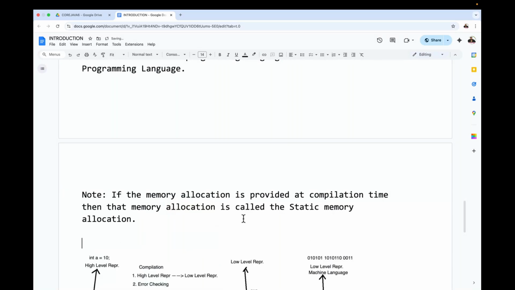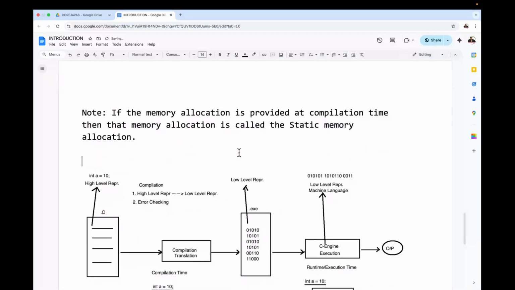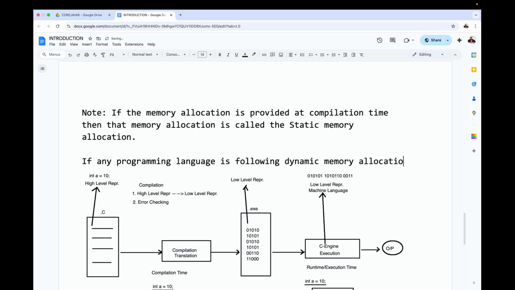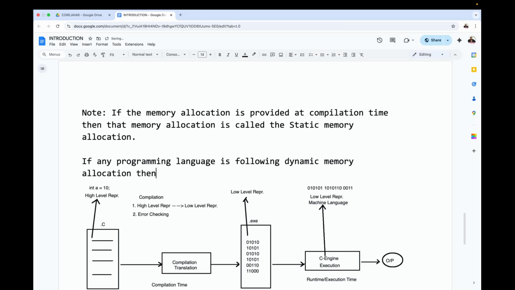Similarly, what is a dynamic programming language? If any programming language is following dynamic memory allocation, then that programming language is called a dynamic programming language.